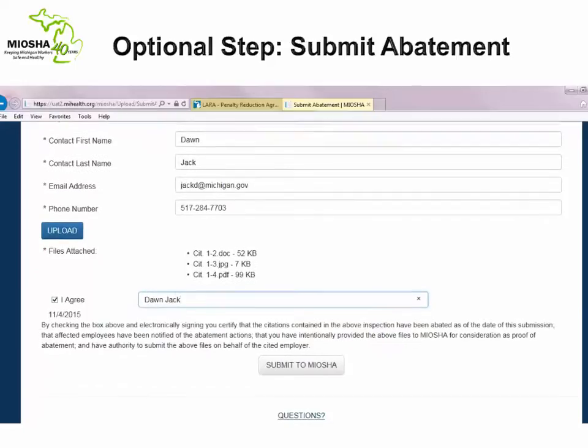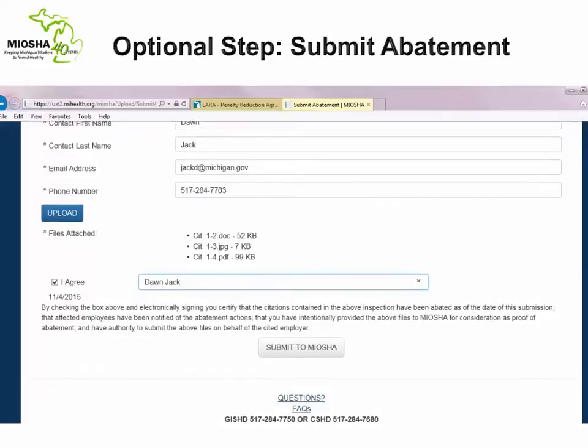By electronically signing, you are certifying that the citations contained in the above inspection have been abated as of the date of your submission of the abatement materials, that the affected employees have been notified of the abatement actions, and that you have intentionally provided the above files to MIOSHA for consideration as proof of abatement. In addition, you are certifying you have the authority to submit the above files on behalf of the cited employer. After you have completed the electronic signature, click the Submit to MIOSHA button.